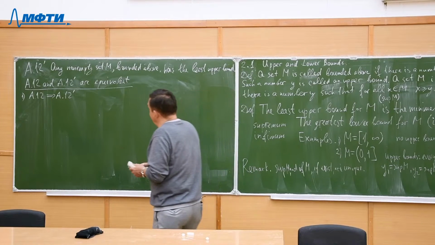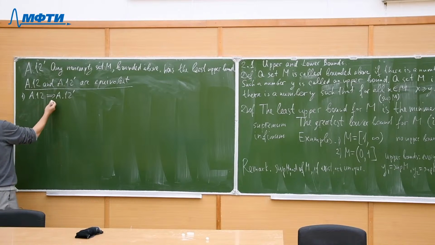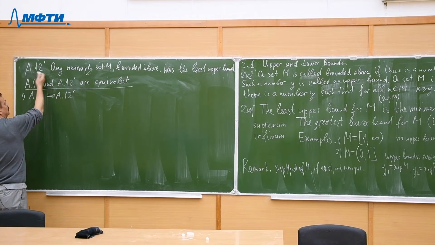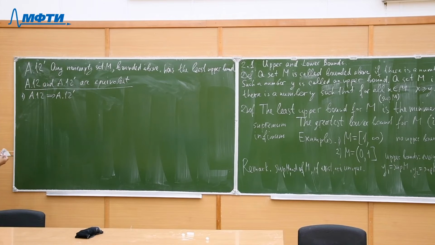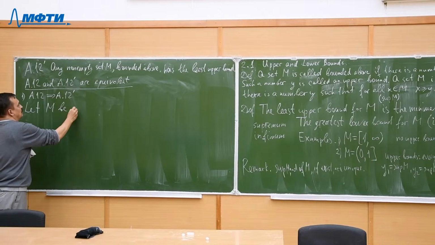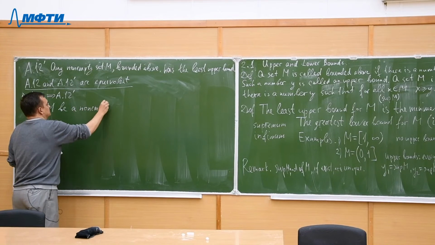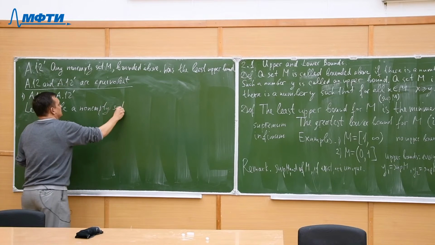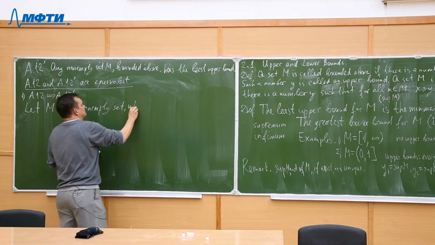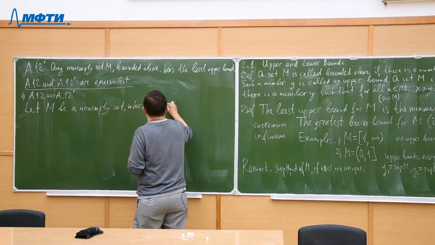Okay, now we have to prove A12 prime. So let M be a non-empty set which is bounded above.